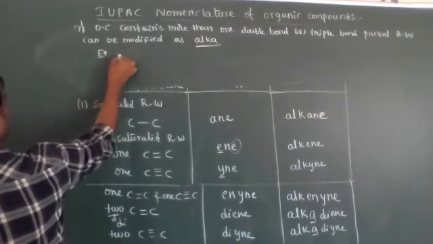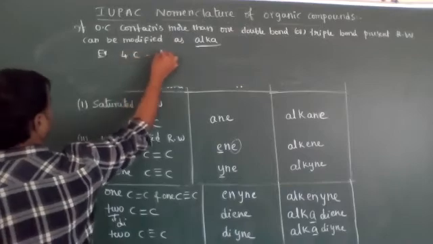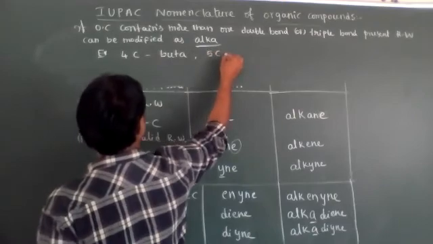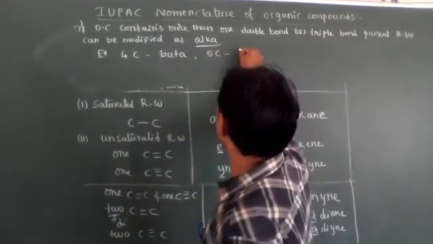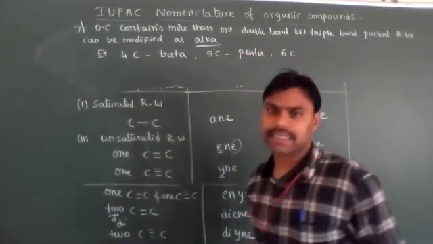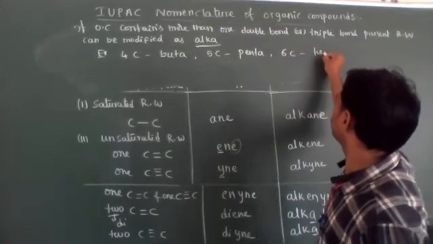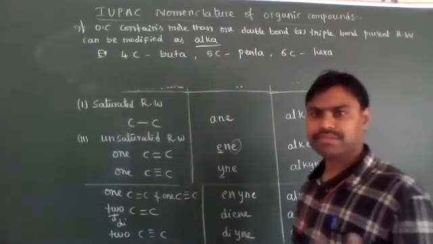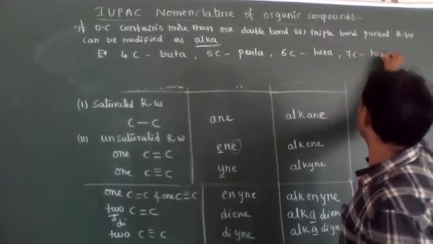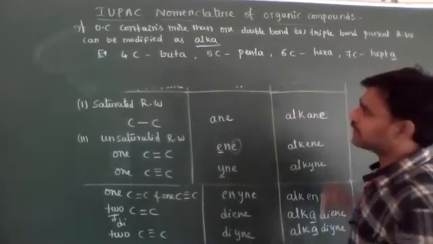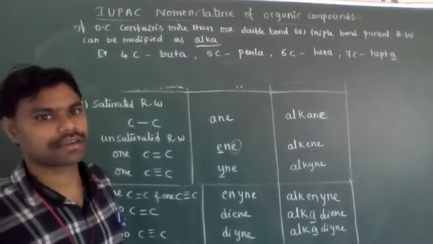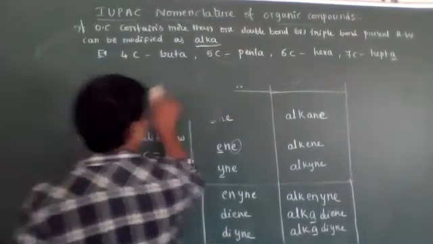Examples: 4 carbons, it is buta. 5 carbons, it is called penta. 6 carbon atoms are present, it is called hexa. Hex becomes hexa. 7 carbon atoms are present, then it becomes hepta. So additionally one extra letter came, that is A. Okay, buta will come. Let's see, I will give you one small example.